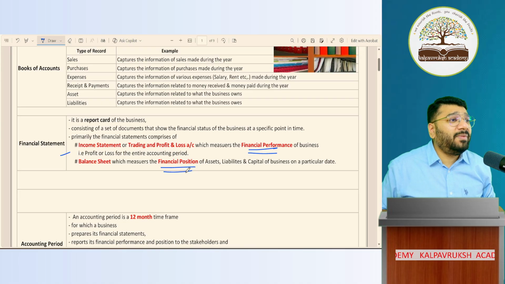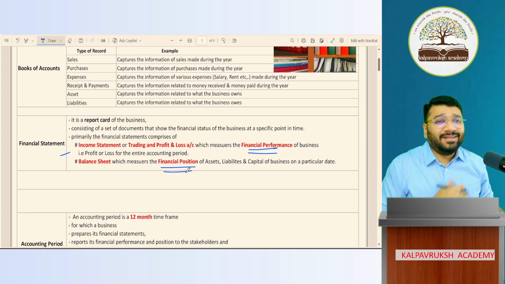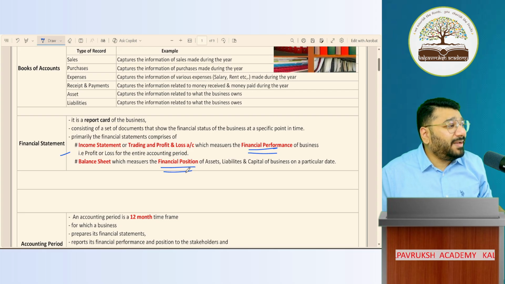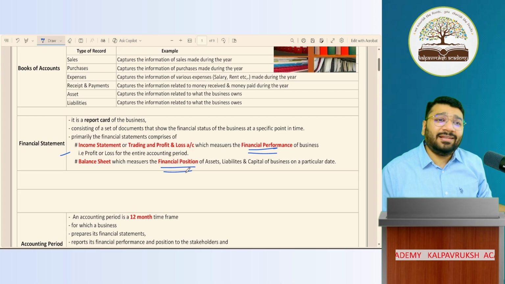Zero, huh? Oh my God. So sad. Anybody who's got pocket money? Somebody? 10 rupees, 20 rupees, 50 rupees, 100 rupees. Something will be there, no? Nothing is there. Oh my God. All?